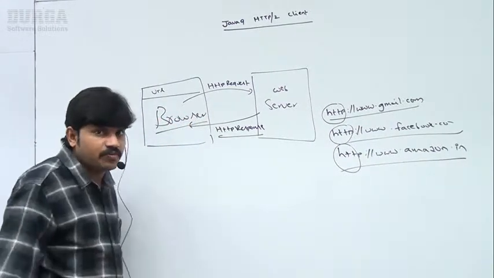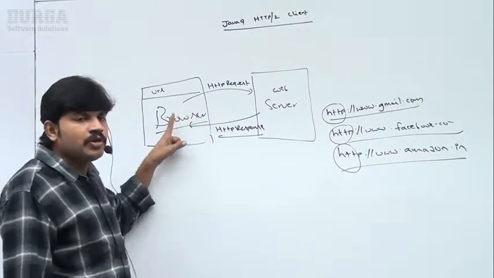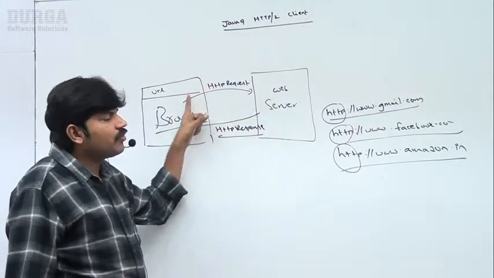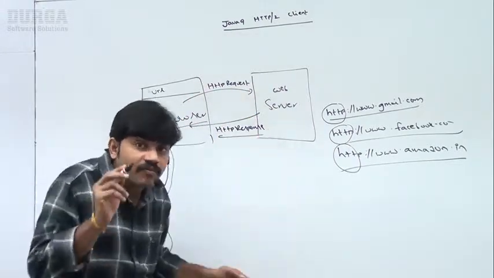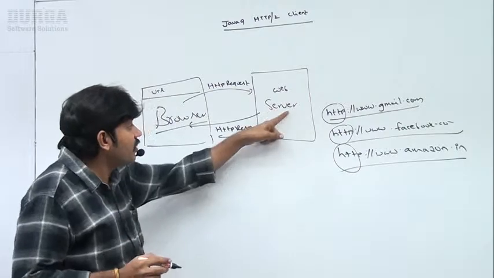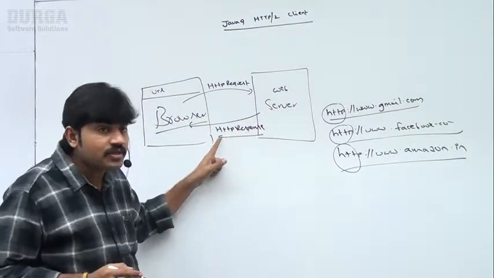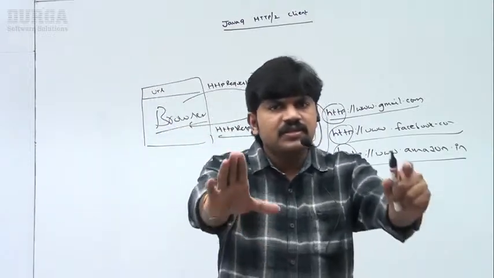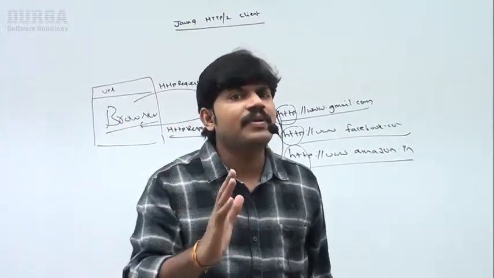This browser is by default considered a web client. By using browser software, we can send an HTTP request. Now the request will reach the server. The server can process that request and provide an HTTP response. Now by using the same browser, we can see the response. This is the normal layman terminology.